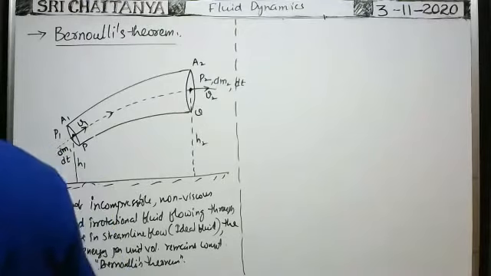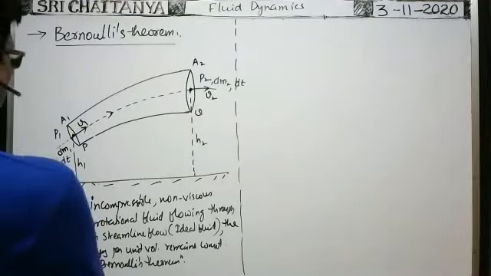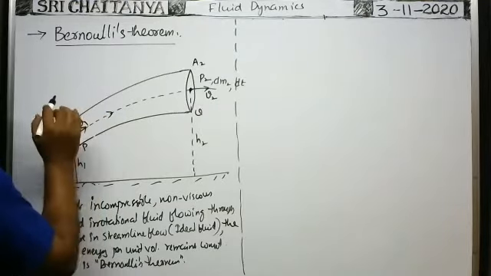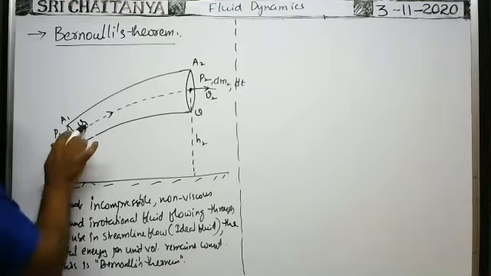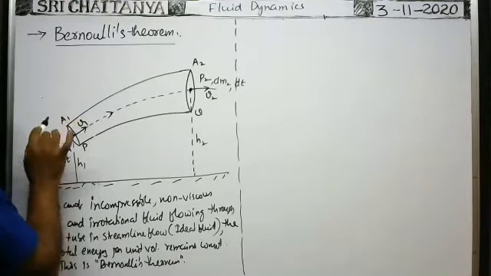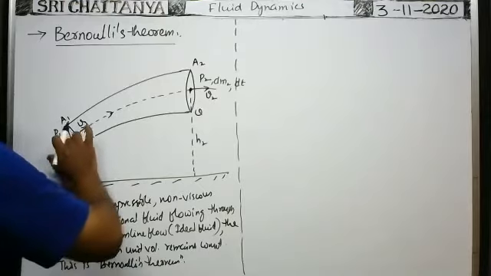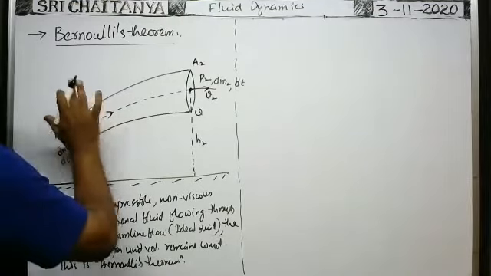Now, what is the work done in order to push the dm1 mass of the fluid into the cross section of the tube at a pressure P1? Because the fluid passes through the cross section in this direction, and the force due to pressure is also in the same direction, the work done is positive.